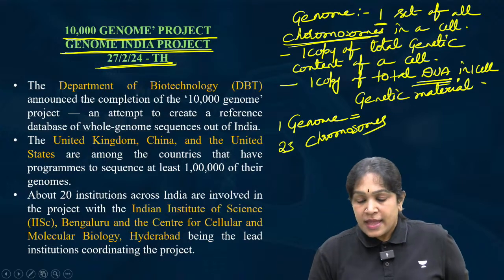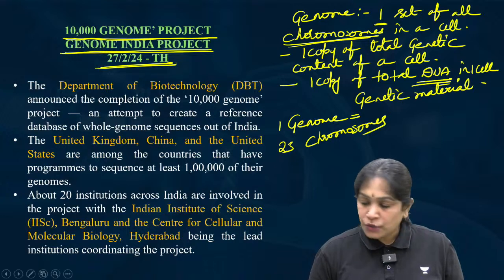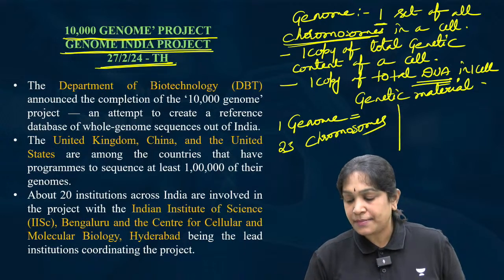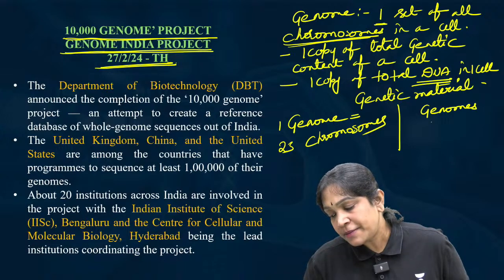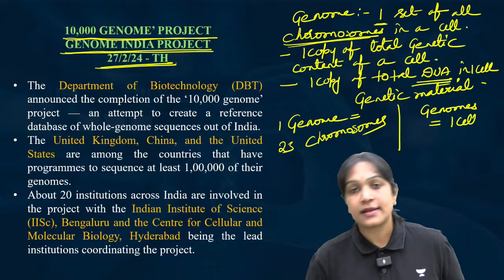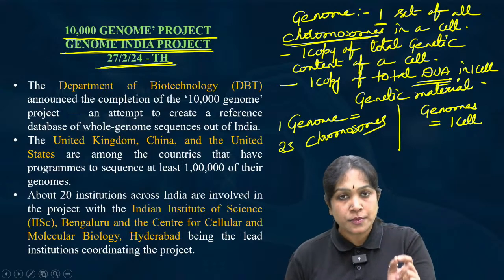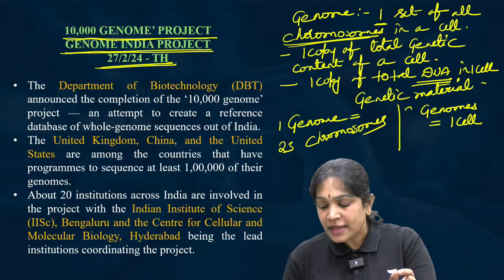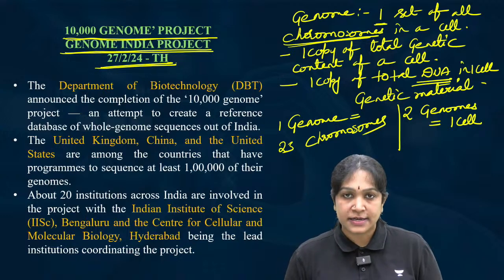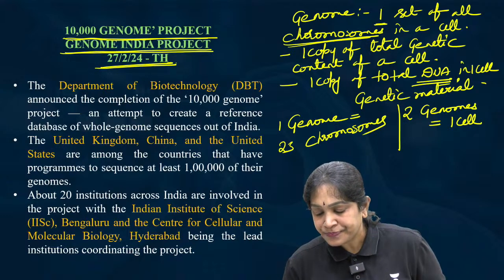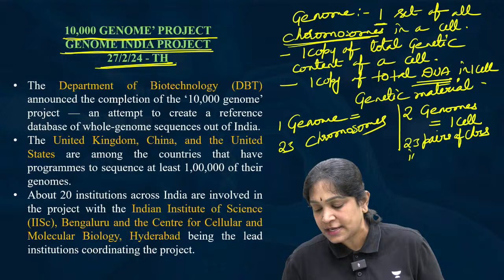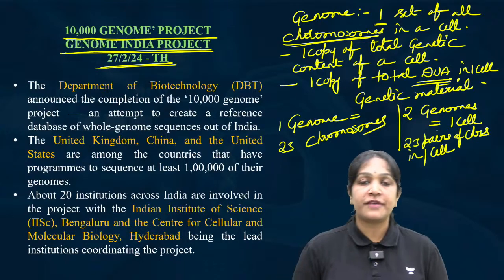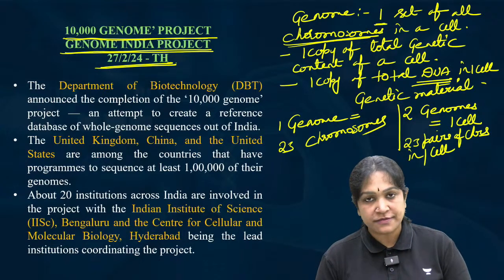And if one genome is equal to 23 chromosomes, then tell me how many genomes will be present in one cell. We have two genomes in one cell, because we have 23 pairs of chromosomes in one cell.